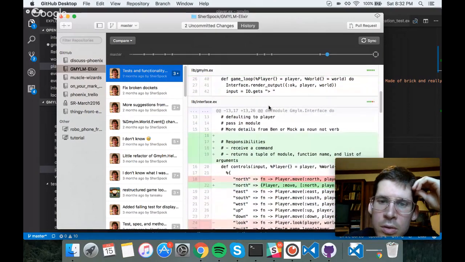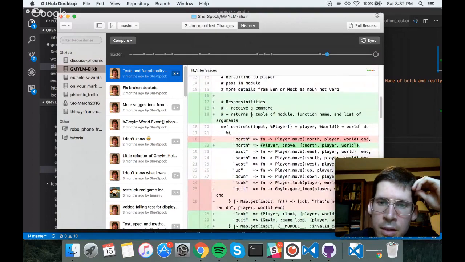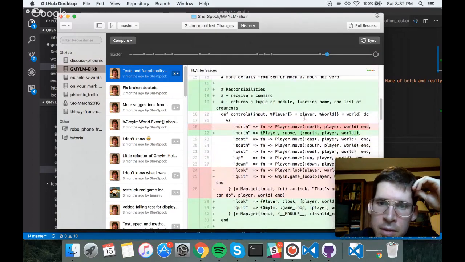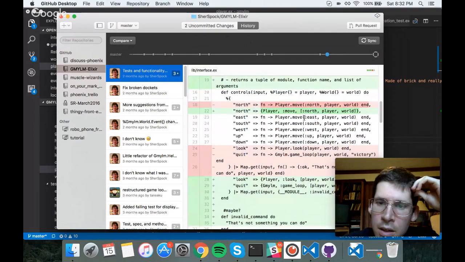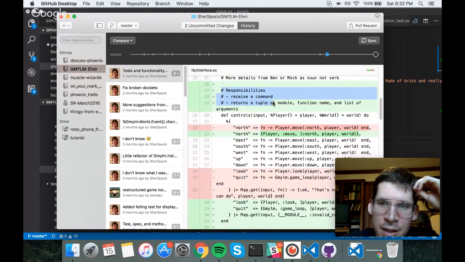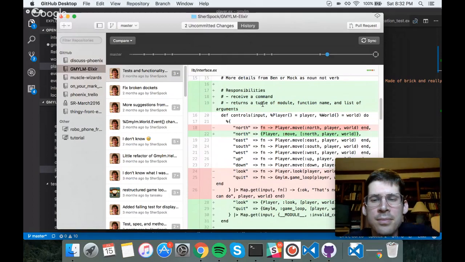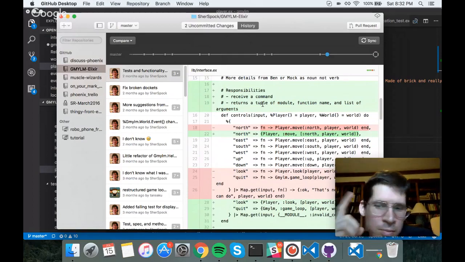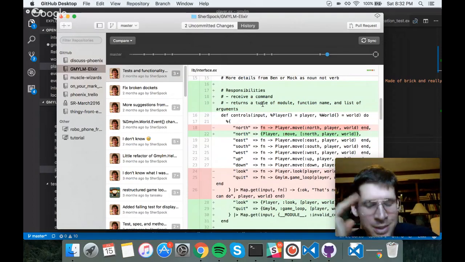Game loop, blah, blah, blah. Responsibilities: receive a command, return a tuple of module, function name and list of arguments. This is something I think also that Steve may have done, and I think it's a great practice, and I wish I did it more often. Just having that wish, I will surely do it more often. If I have that repeated wish and don't lose it, the opportunity to do that in my day-to-day will arise.